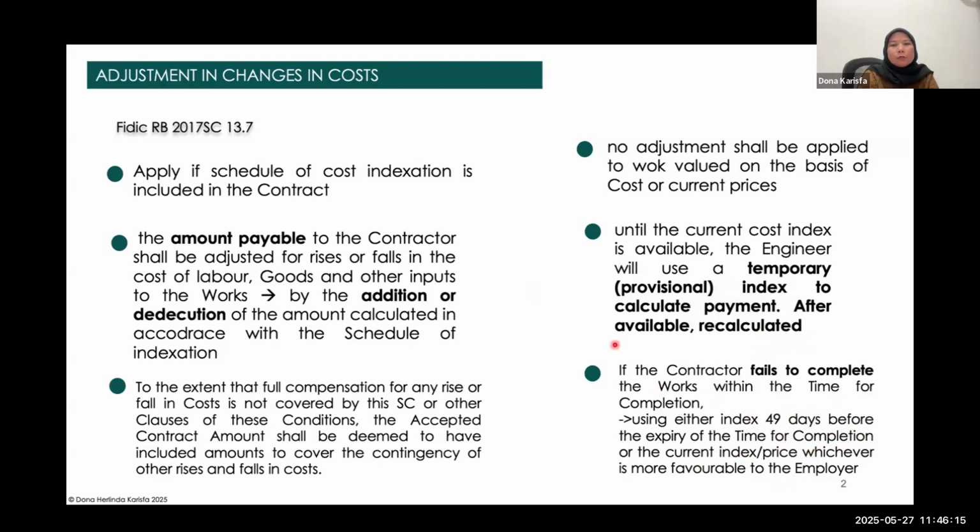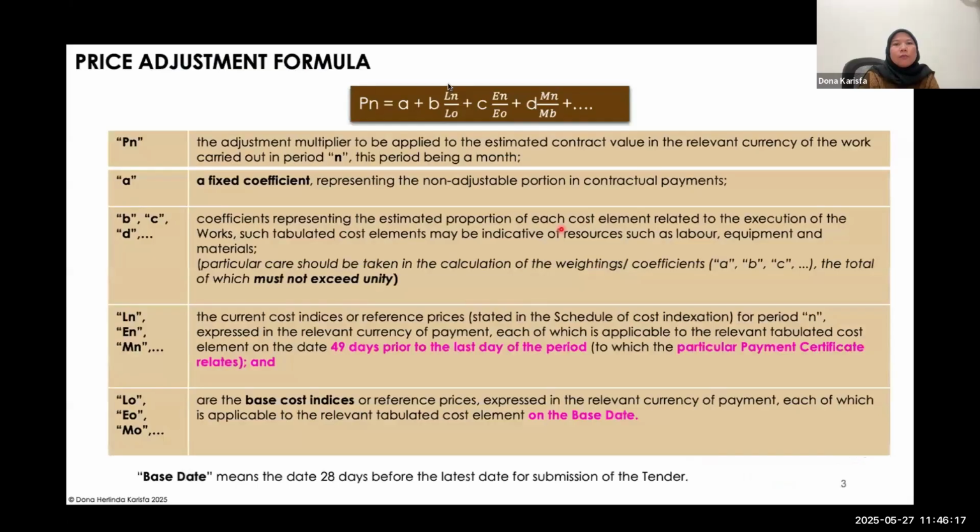Okay, so this is the formula that everyone already knows. As Long said, under 2017 the general conditions don't provide the formula, but we can find the formula under the guidance, the notes to the special provisions. It means they should be included if you want to apply this one.